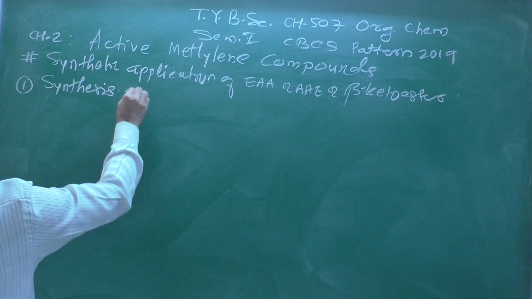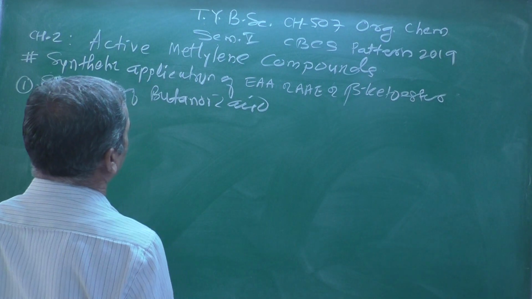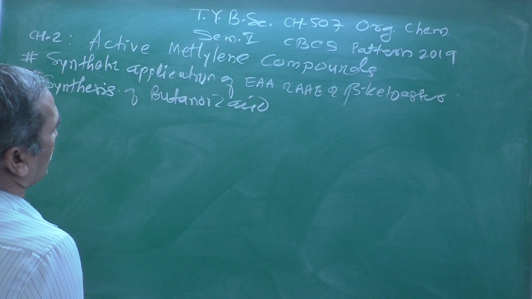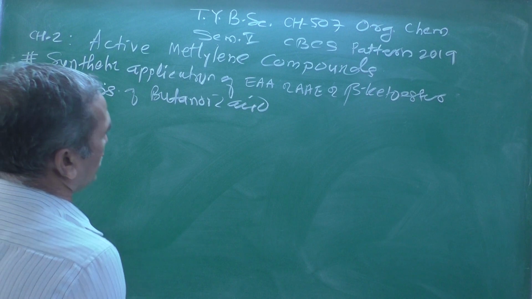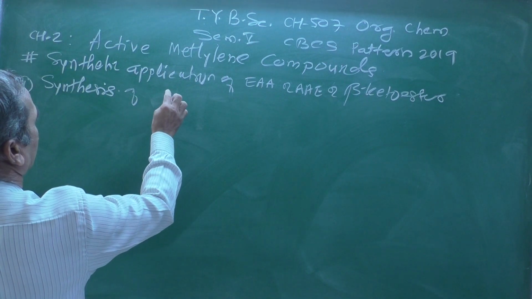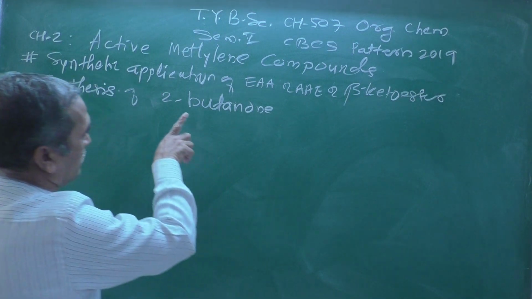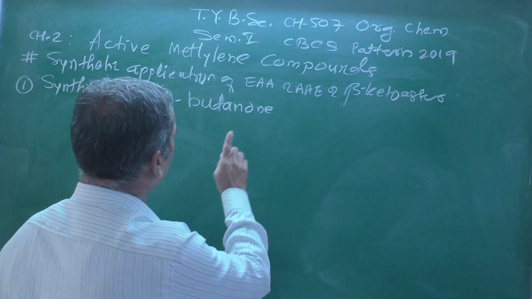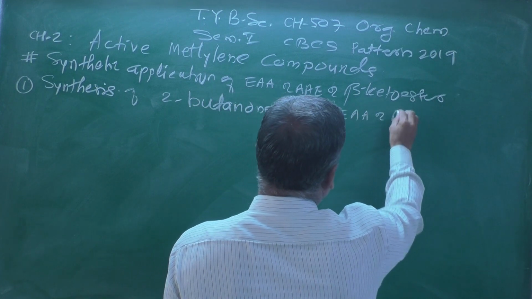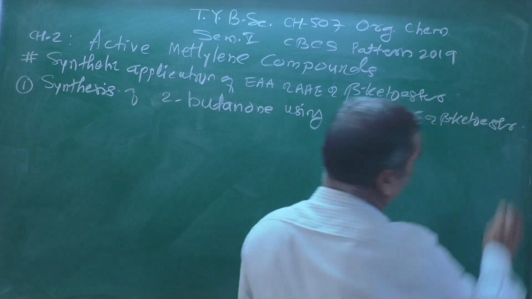Here the synthesis or preparation of butanoic acid, not butanoic acid, 2-butanone, sorry, let me see, synthesis of 2-butanone using ethyl acetoacetate or acetoacetic ester or beta keto ester.